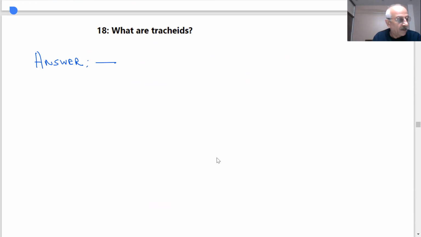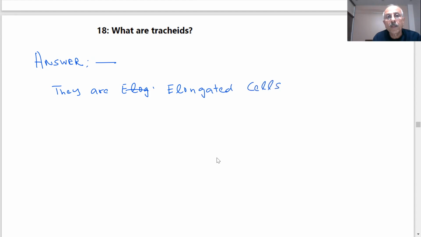The tracheids are part of xylem tissue, which has a tubular structure and consists of thick walls. You can study more about it. They are elongated cells with tapering ends.